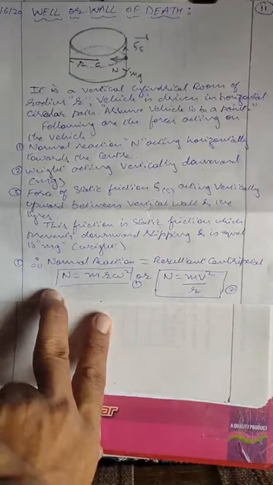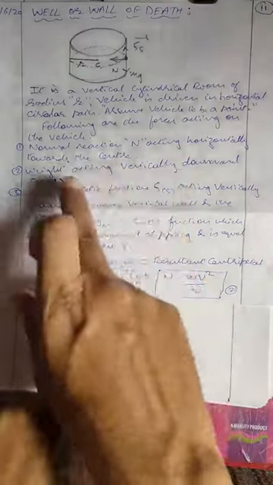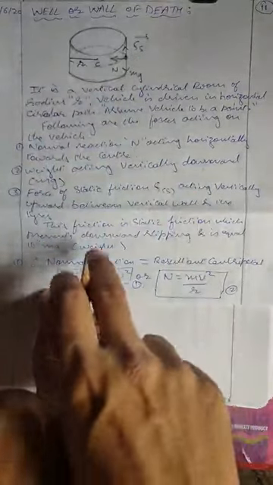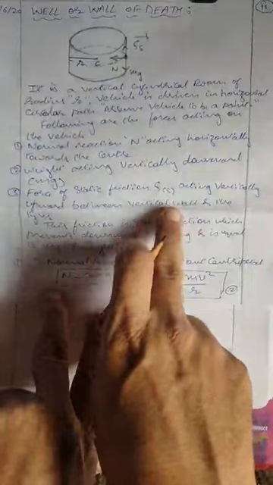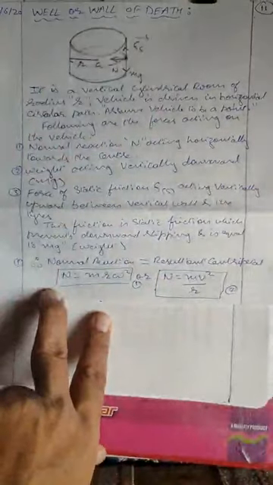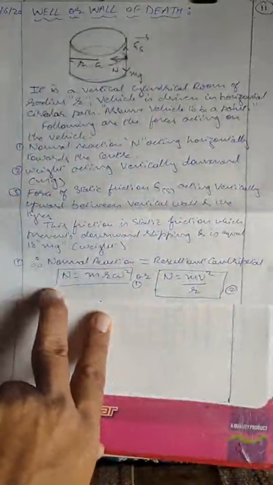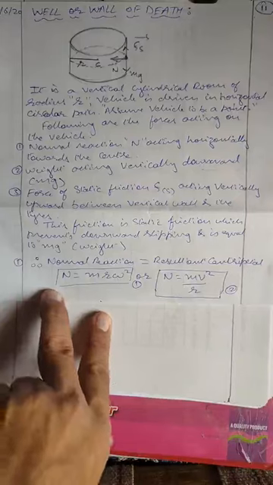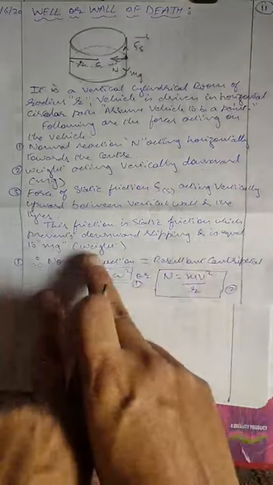Number two, the weight acting vertically downward, shown by mg. Then the force of static friction Fs acting vertically upward between the wall and the tires. See Fs between the wall and the tires. It is holding the vehicle onto the wall. This friction is static friction which prevents the downward slipping and is equal to the weight mg.